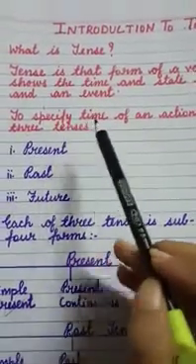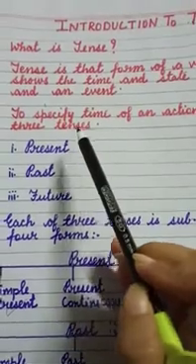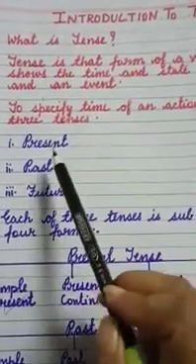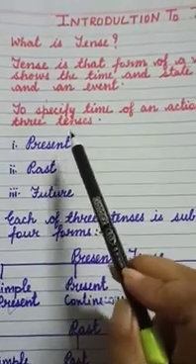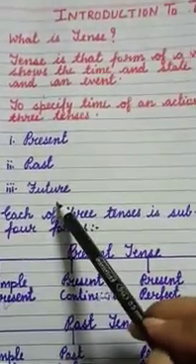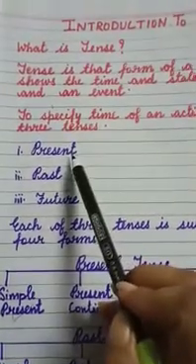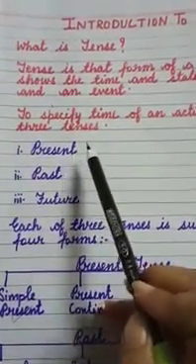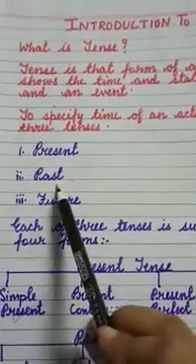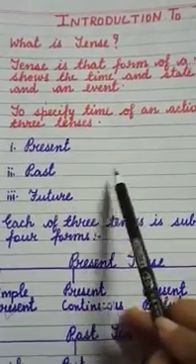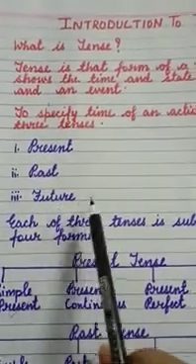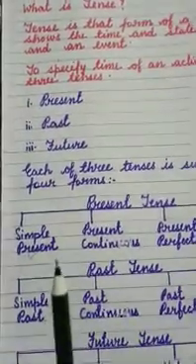So, children, how many tenses do we have? We have three tenses. You must have learnt in your earlier classes. There are three types of tenses: present tense, past tense and future tense. Present tense means the action that is happening now. Past tense means the work that is finished. And future tense means what we are going to do.